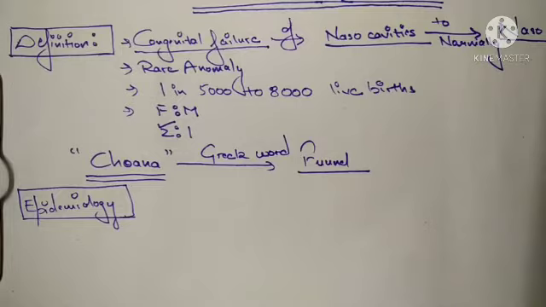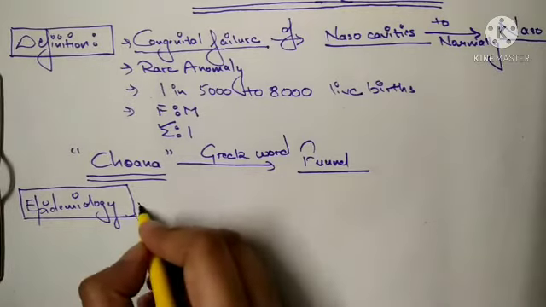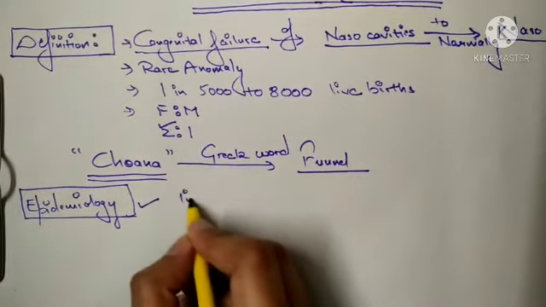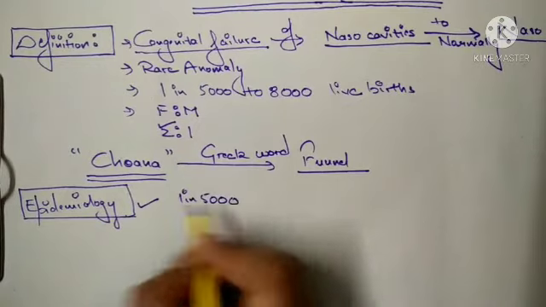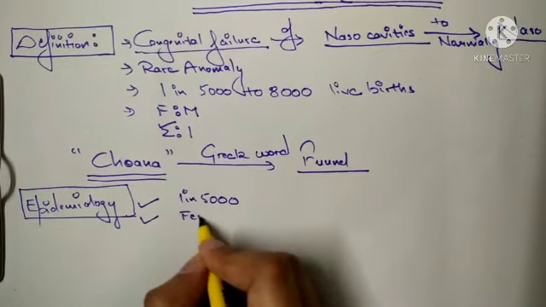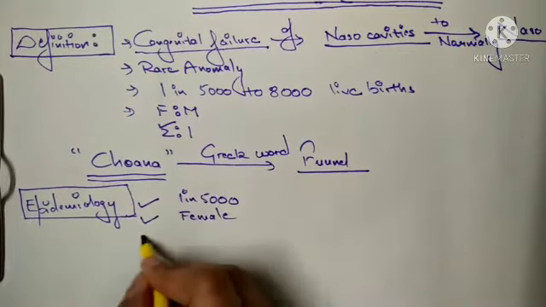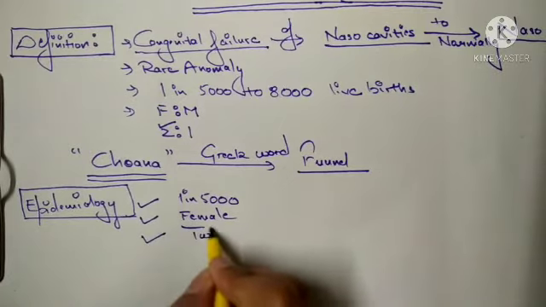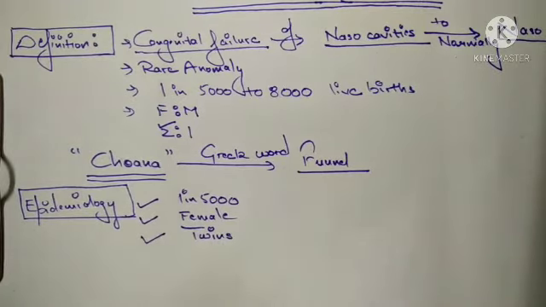It is more common in girls than boys, and a slightly increased risk exists in twins. So just now I have said three lines. One is 1 in 5,000. Second, females are more affected. Third, twins are more affected.